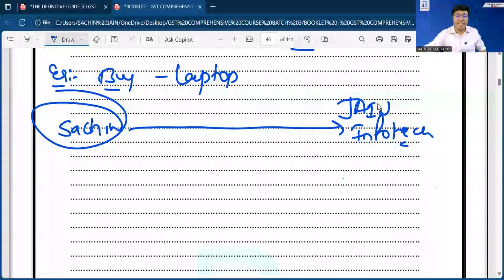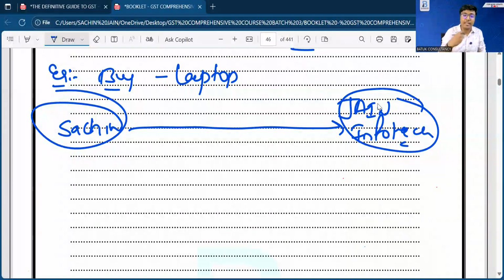So I have visited Jain Infotech for buying the laptop. I communicated my requirement to Jain Infotech that I require a laptop. So Jain Infotech is going to supply me a laptop.